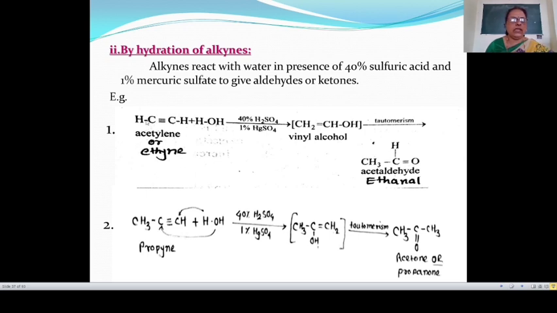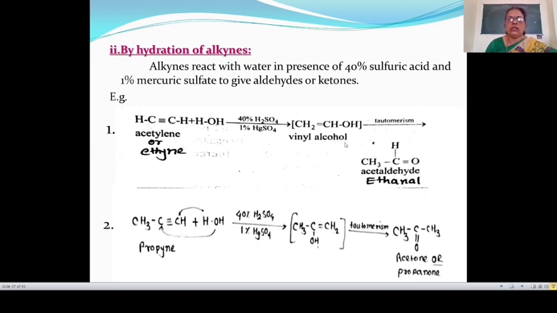Ethyne formula is CH triple bond CH. This is also known as acetylene. This acetylene or ethyne reacts with water in presence of 40% H2SO4 and 1% HgSO4. Then this hydrogen atom is transferred to this carbon atom, means bonded to this carbon atom to give CH2, and OH is attached to this carbon atom to give CH2 double bond CHOH, and this is known as vinyl alcohol, or this is also known as enol.